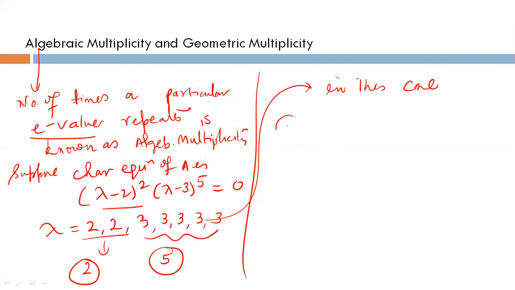So what is geometric multiplicity? Geometric multiplicity is an important definition.